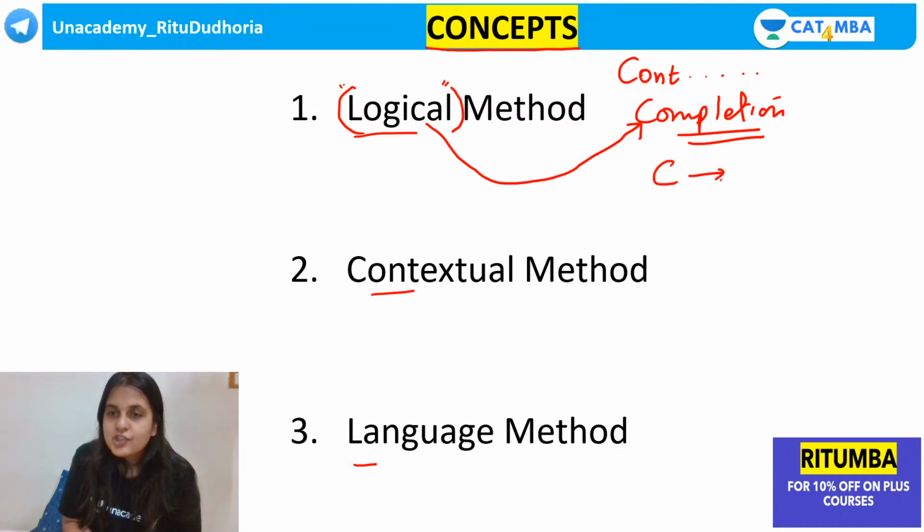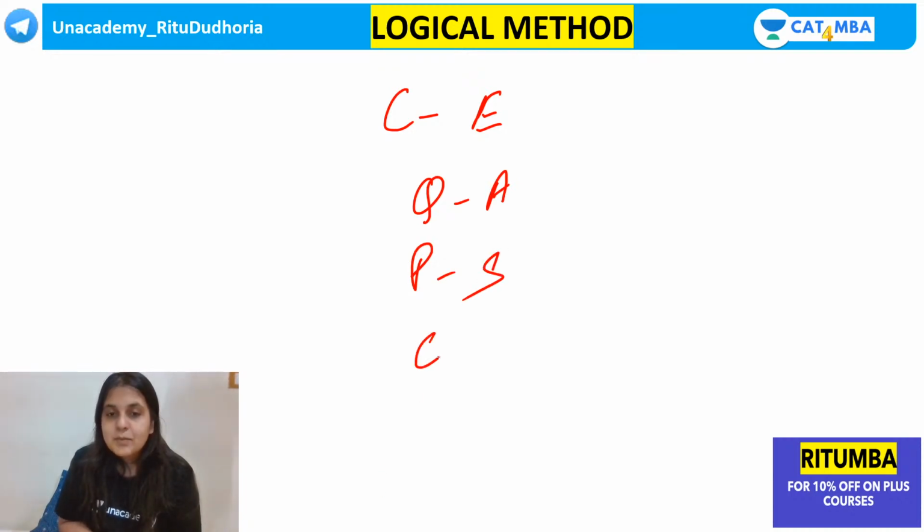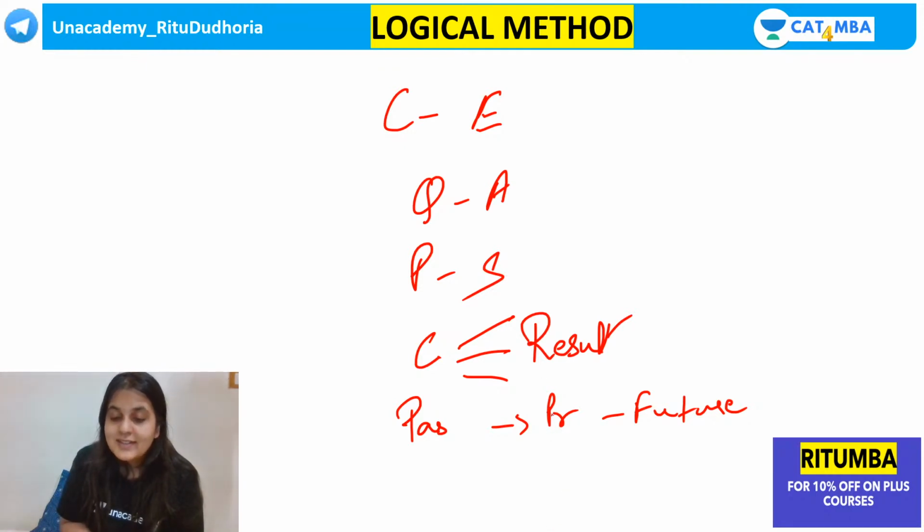What is a logical completion? If the cause is mentioned, the effect should be there. If a question is mentioned, the answer should be there. Okay, so ye hota hai logical method, guys. Logical completion: cause, effect; question, answer; problem, solution. If it's a comparison, the result of the comparison, which is better. If it is past, then you move into present, you move into future. Okay, chronological order pe aap jaate ho. So it is very important to catch the logical link. Guys, aapko beech mein 1 minute ka lag dikhega.